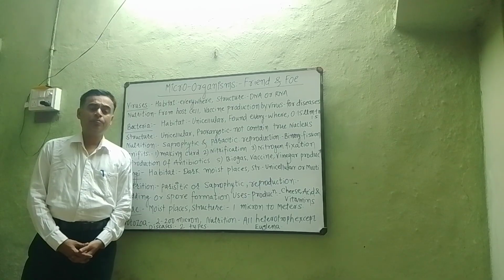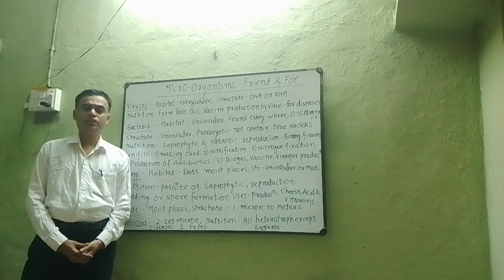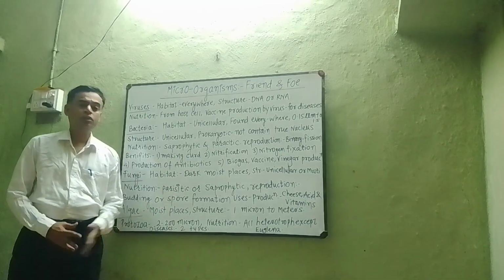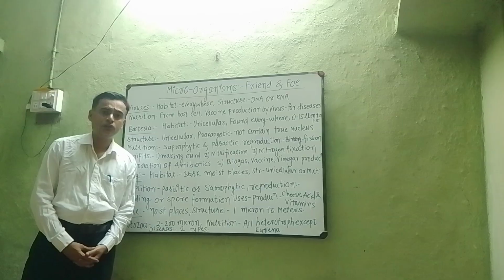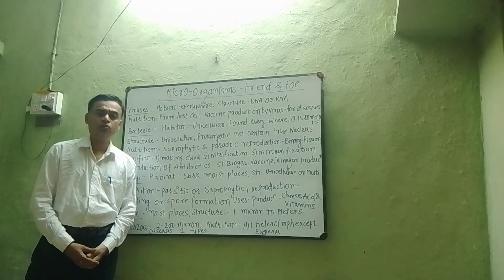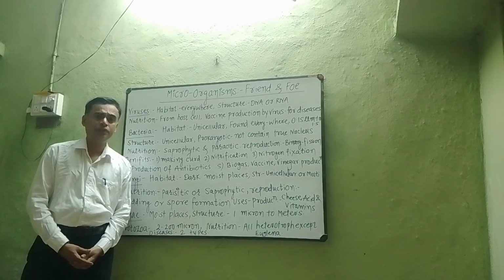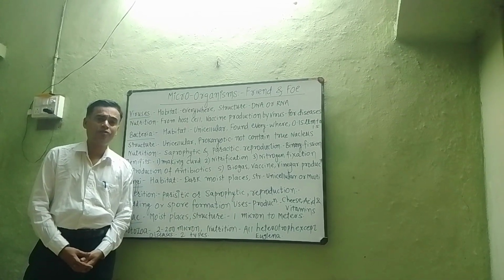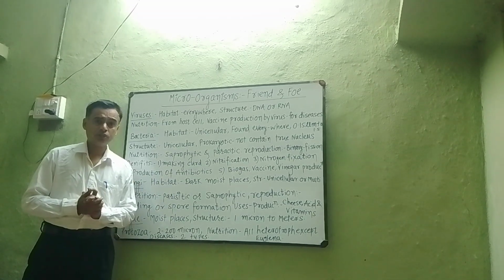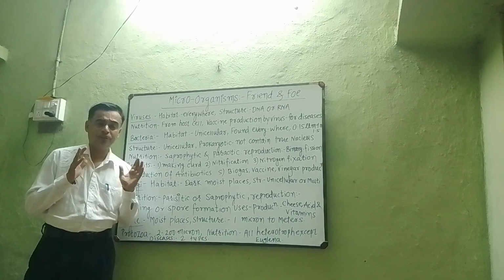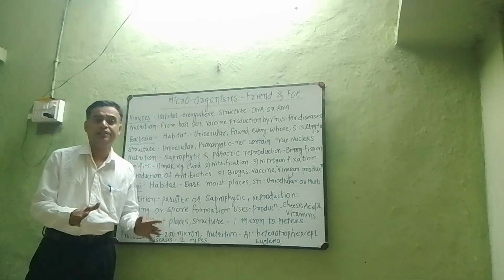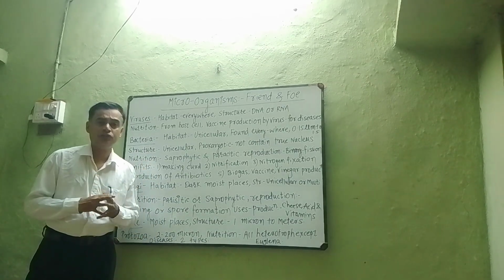There are different branches of biology such as botany, zoology, microbiology. Now, what is botany? Botany is a branch of biology in which there is a study of plants. It is called botany. Now, what is zoology? Zoology is a branch of biology in which there is a study of animals. It is called zoology. Now, what is microbiology? Microbiology is the branch of biology in which there is a study of microorganisms. This is called microbiology.